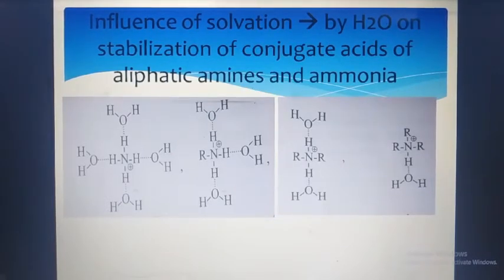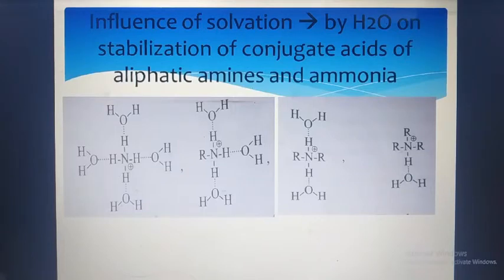In the second structure, an alkyl group is attached because one hydrogen has become less, and the alkyl group gives a positive charge to the nitrogen atom. So these are the structures showing how the hydrogen atoms get fewer and the alkyl groups are attached to the nitrogen atom.